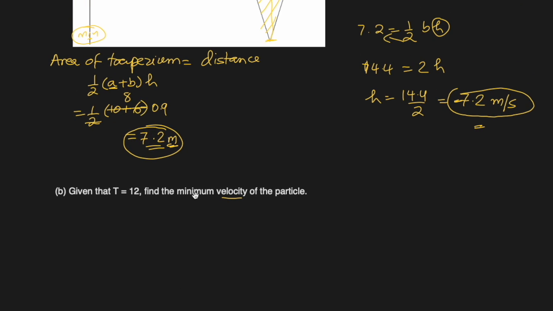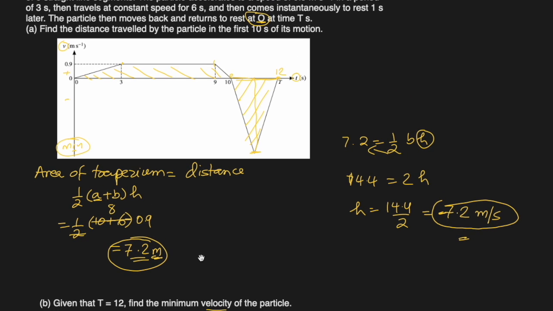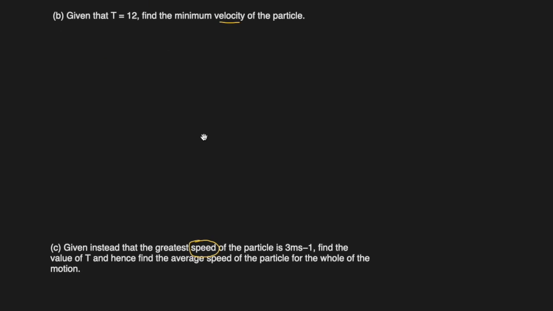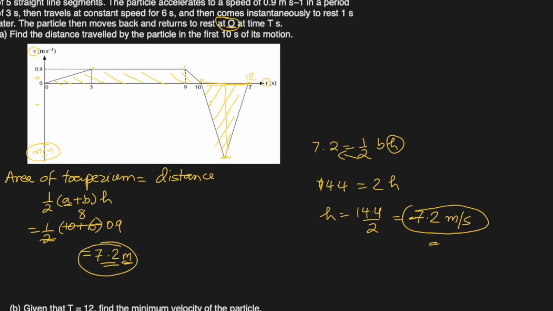Find the value of t and hence find the average speed of the particle for the whole motion. First we'll find t when speed is 3 meters per second, right? 3 meters per second? Yes, 3 meters per second. That means the height here is 3 meters per second. So it will be somewhere here, this height. So the triangle is actually this one now. Okay, and this 12 is not known to us, we have to find t. So again we'll use the same thing, 7.2 meters in the forward direction, 7.2 meters in the backward direction.